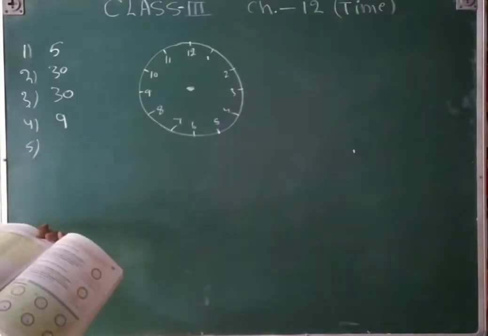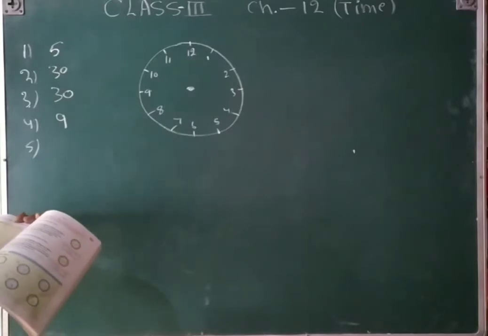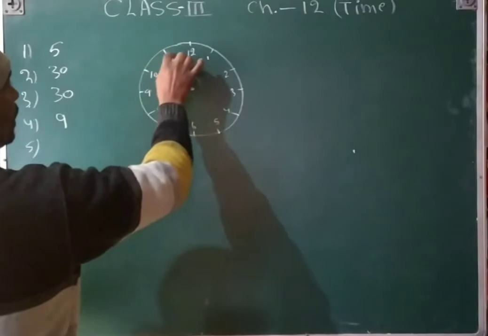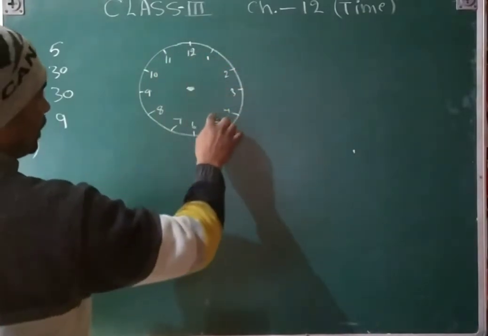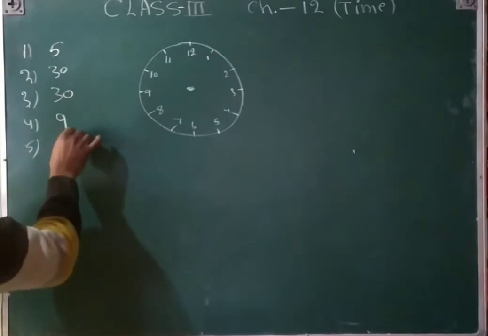Fifth question, a minute hand takes how many minutes to move from 9 to 8? 9 to 8, it means 1, 2, 3, 4, 5, 6, 7, 8, 9, 10, 11. So 11 fives, 55.